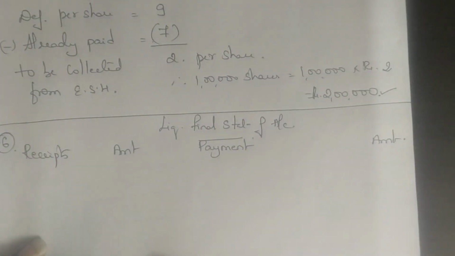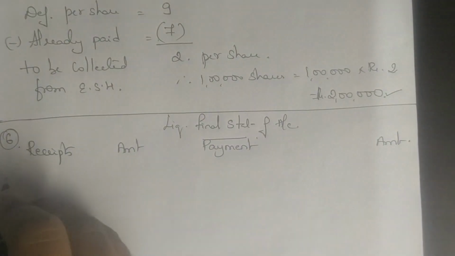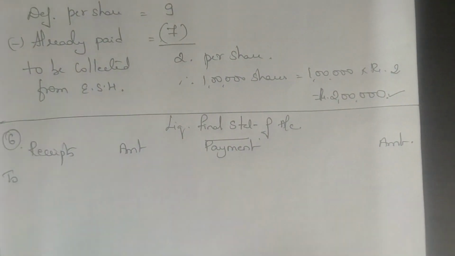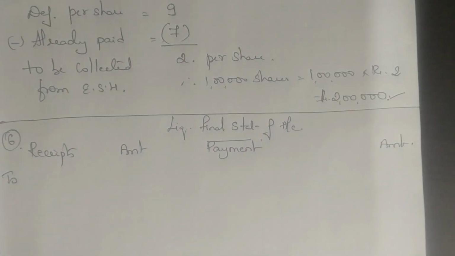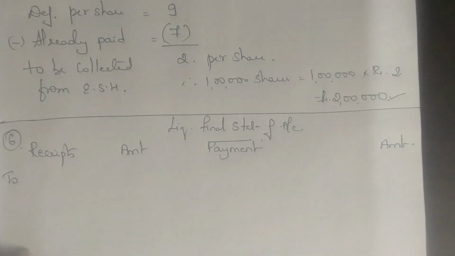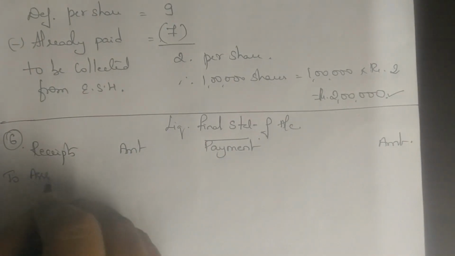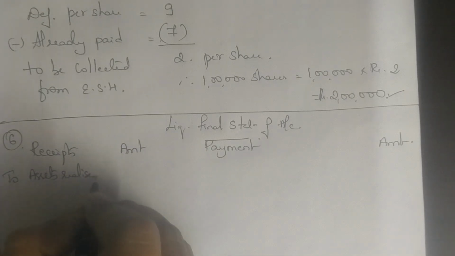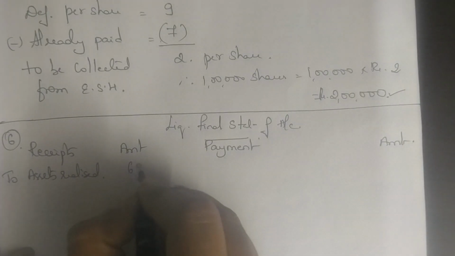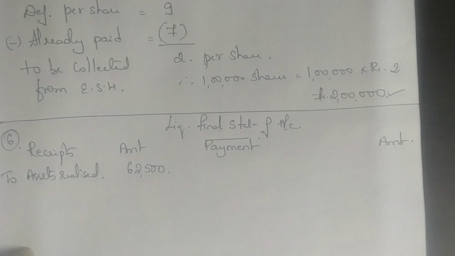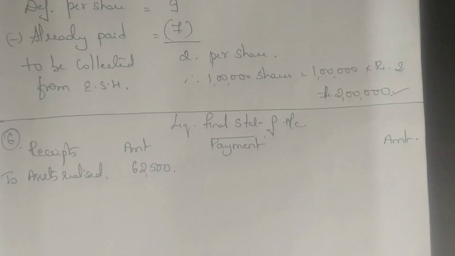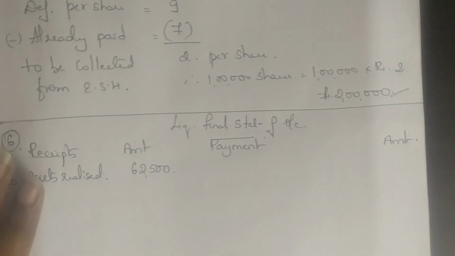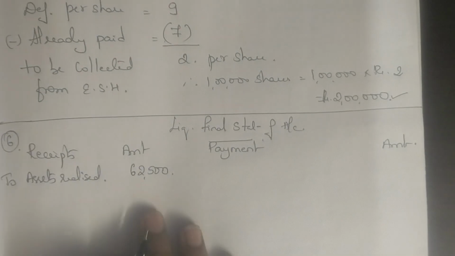I always start by writing cash in hand or cash at bank. So first see in the problem whether you have information on cash in hand and cash at bank. In this problem there is no information, so I am directly writing assets realized, which is given in the problem as 62,500. You don't have information on surplus from secured creditors, so do not write surplus from secured creditors. So on the receipts, as of now you only have assets realized.